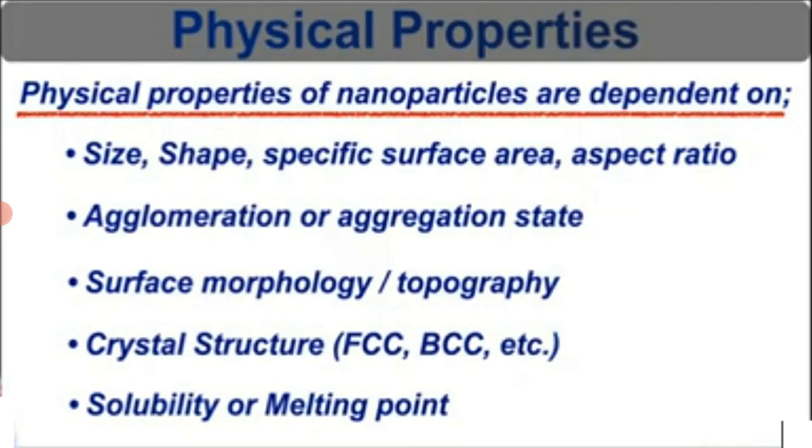Next, physical properties. The physical properties of nanoparticles depend on, first, size, shape, specific surface area and aspect ratio. Second, agglomeration or aggregation state. Third, surface morphology and topography. Fourth, crystal structure, FCC structure and BCC structure. And last, solubility or melting point.